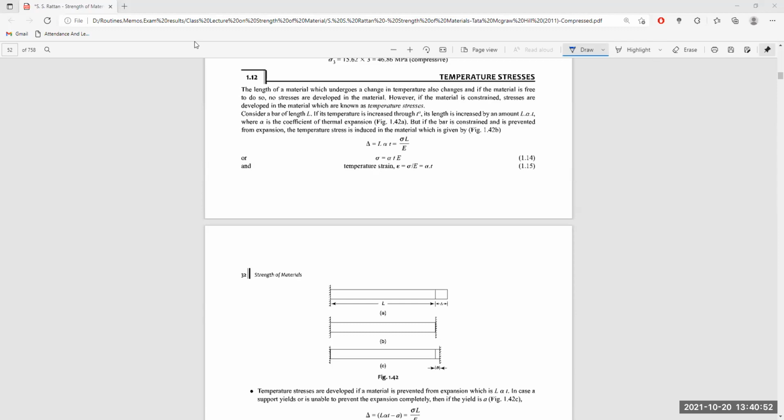What is temperature stresses? Let us go through it.